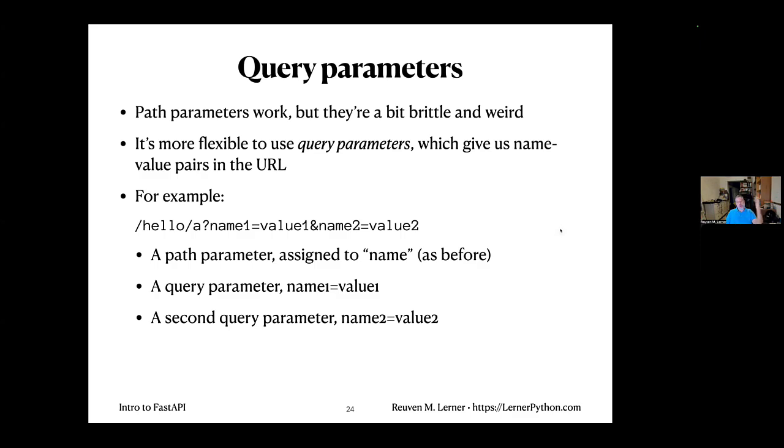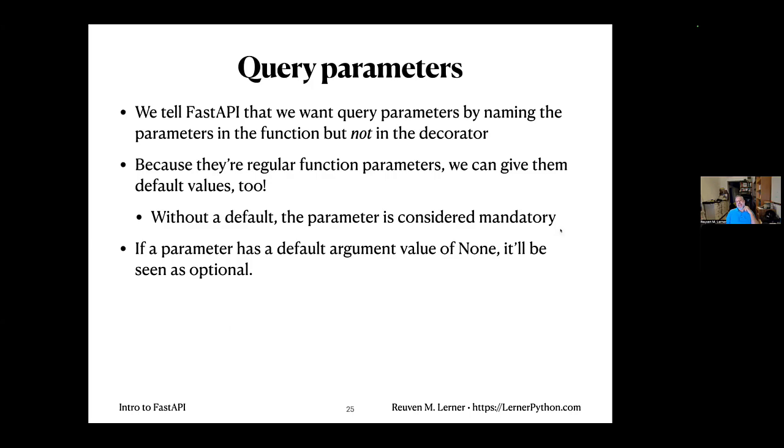We actually have the whole, all of them together. And you can use one or the other or both if you really want to. So how can I take advantage of this in FastAPI? How can I get these sorts of query parameters? And actually, it's even simpler than what we did before.